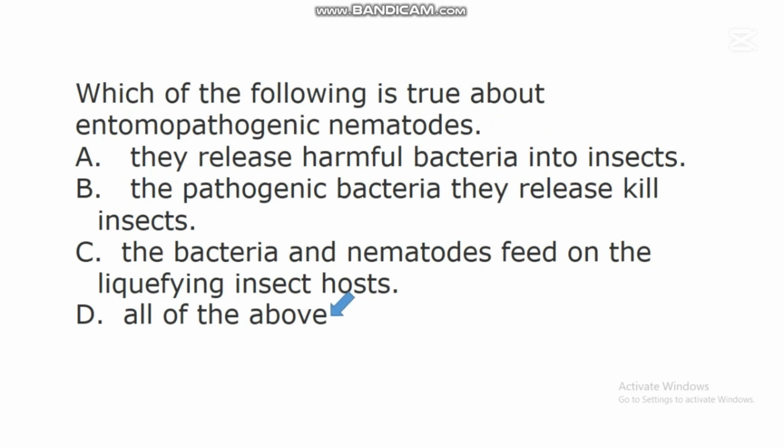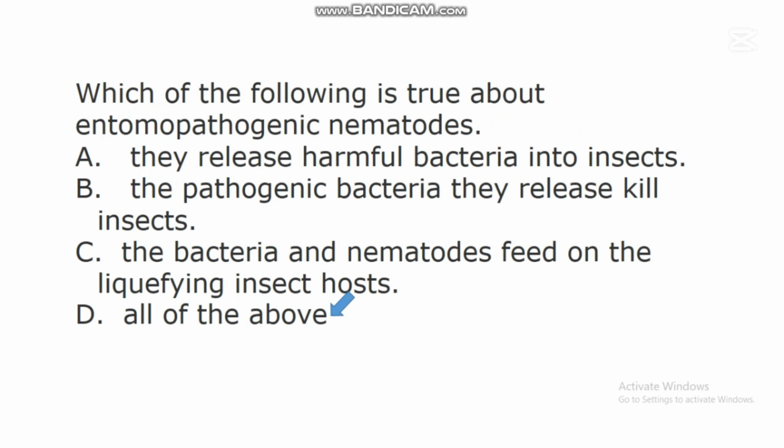All of the above. These nematodes called entomopathogenic nematodes release harmful bacteria into insects. Research has shown in nematology that when these type of nematodes get into the body of insects, they will release harmful bacteria into them.